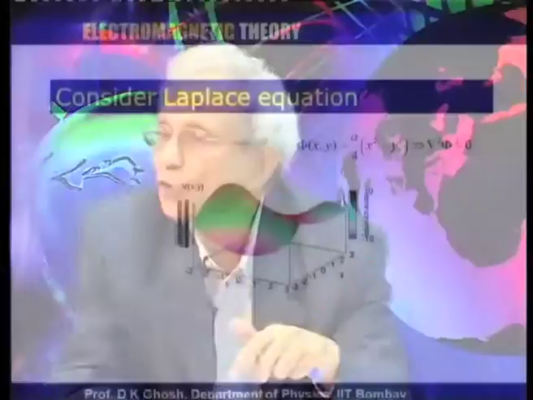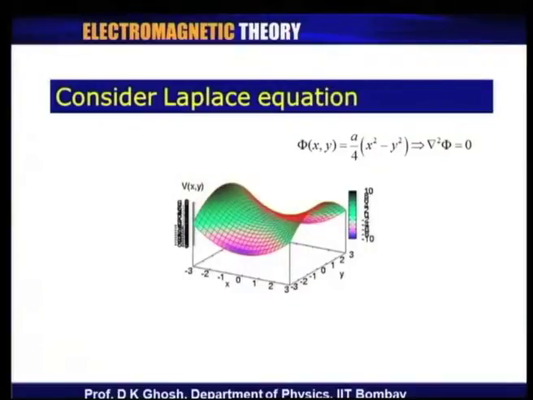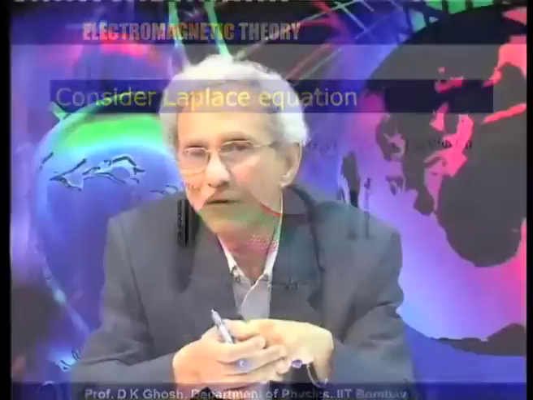Now, what happens at the point x equal to 0, y equal to 0? Is that a minimum? The answer is no. Look at this structure here. Now, the point x equal to 0, y equal to 0 is what is known as a saddle point. You all know what is a saddle. A saddle is a seat on the back of a horse. Now, if you have looked at a saddle, you will realize that if you go in one direction, that is along the back of the horse, this function will go down, but on the other hand, if you go in the other direction, the function will go up.